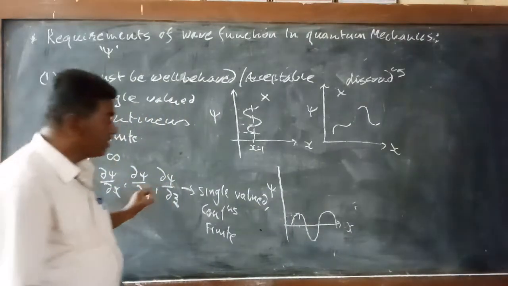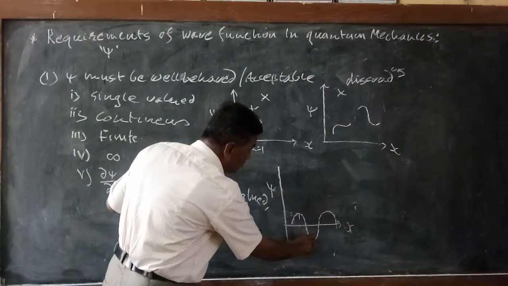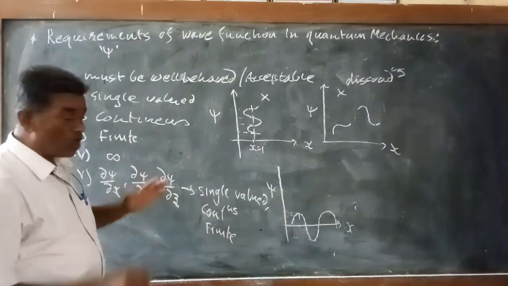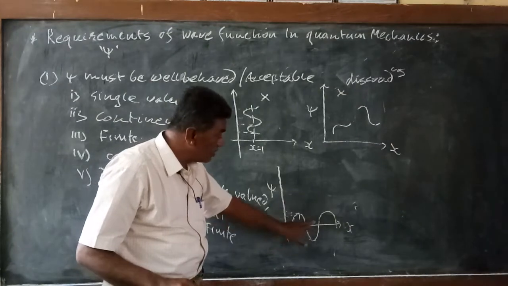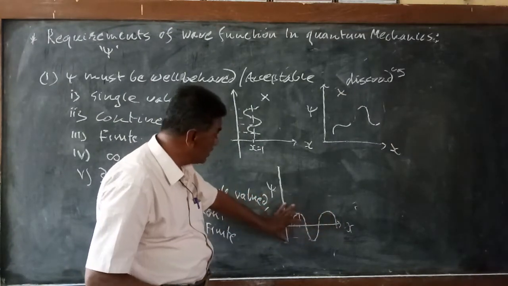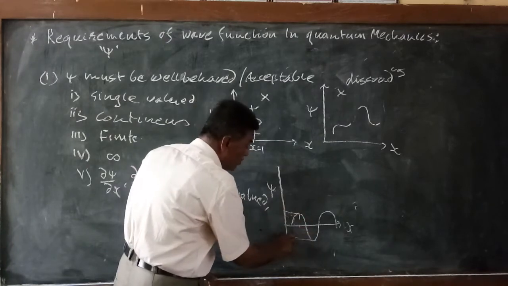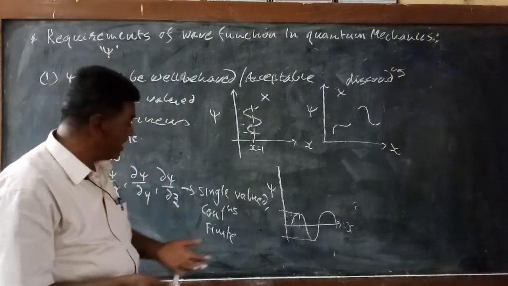It is finite, so at any value it is finite. It lies between these two ranges. It must not have an infinite value at any point. So it has all finite values, lying between these two ranges. For example, here is one value, here is another, so it lies between these. You are getting finite values, not infinite.